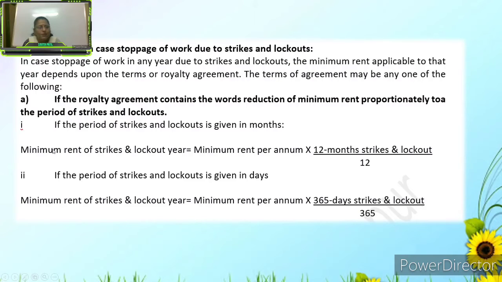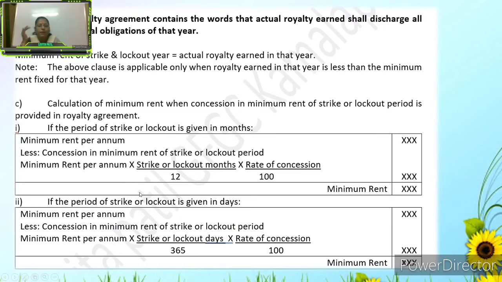In that case, we have to consider: minimum rent of strikes and lockout year is equal to minimum rent per annum into (12 months minus strikes and lockout months) divided by 12. And if it is given in days, the minimum rent of strike and lockout year is equal to minimum rent per annum into (365 minus strike days) divided by 365. This way, we have to calculate the minimum rent.